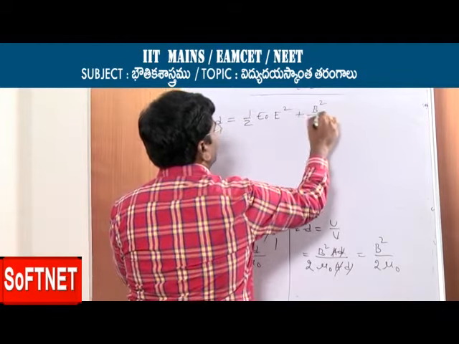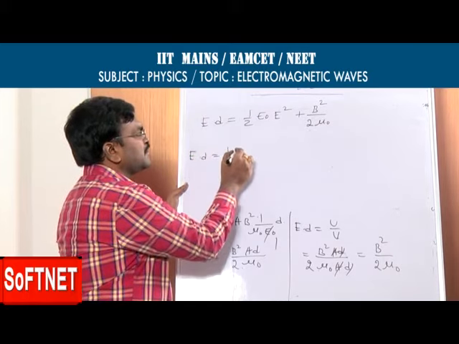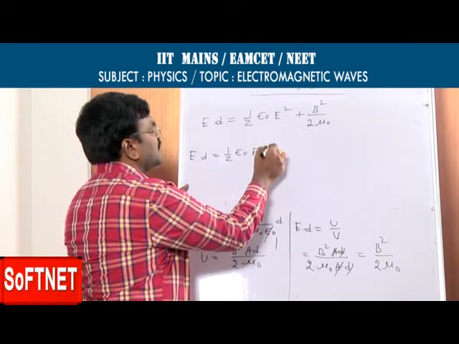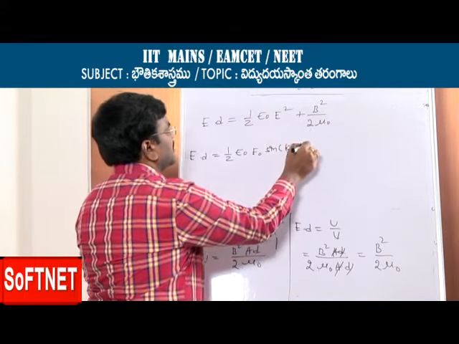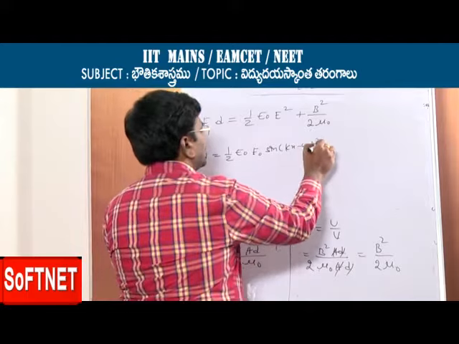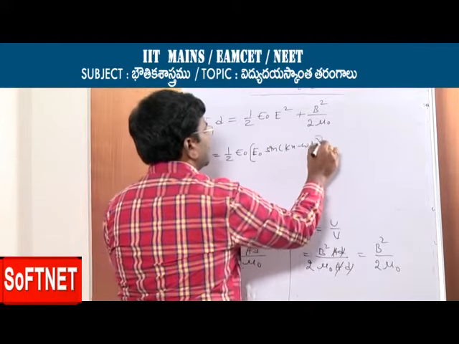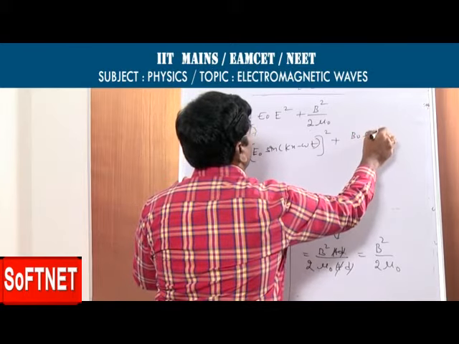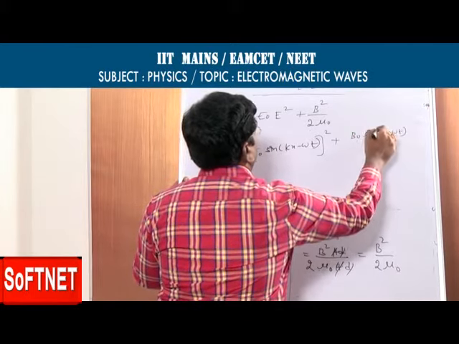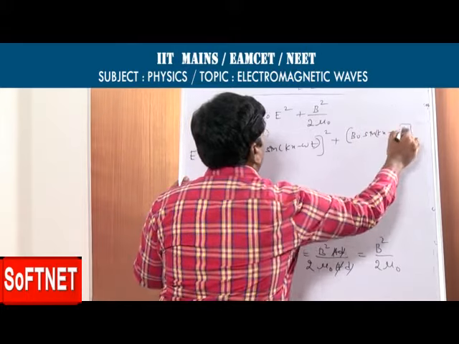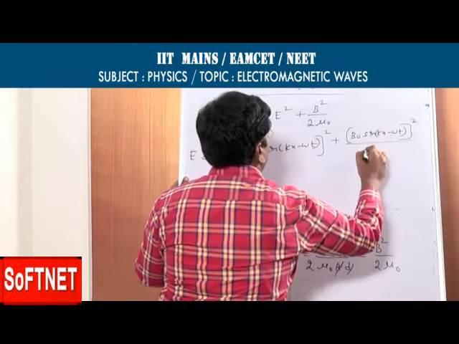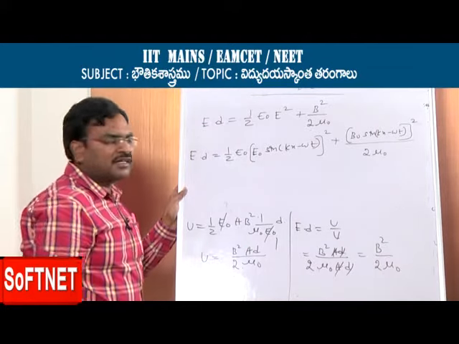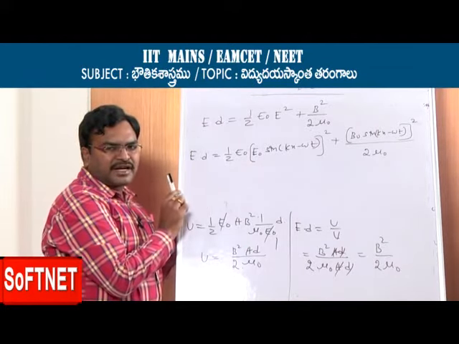So already you know that energy density is equal to 1 by 2 epsilon 0 E square, where E is equal to what we write? E naught sin (kx minus omega t), whole square, plus B naught sin (kx minus omega t), whole square, by 2 mu naught. This is the total energy density of electromagnetic wave.